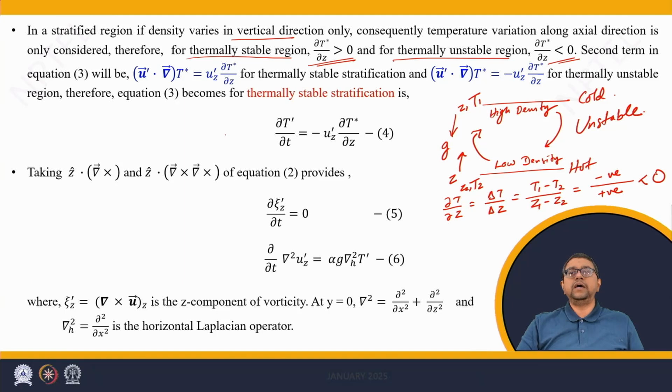Thus, the numerator is negative while the denominator is positive. This gives del T by del Z is negative, which is an unstable configuration. The opposite configuration can be obtained by reversing the hot and cold planes.